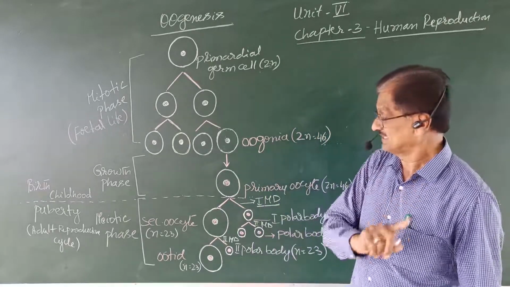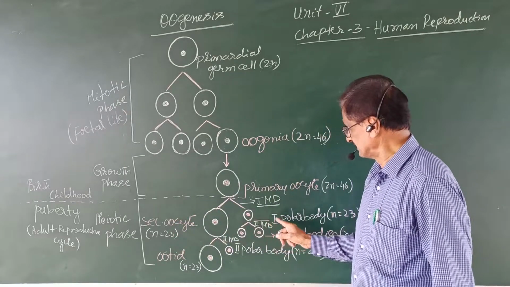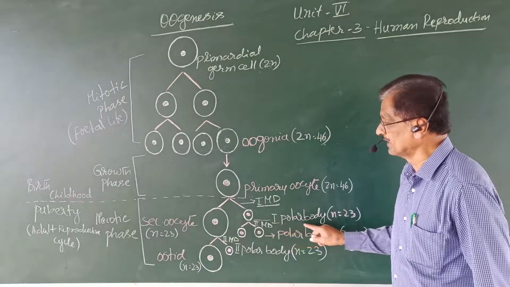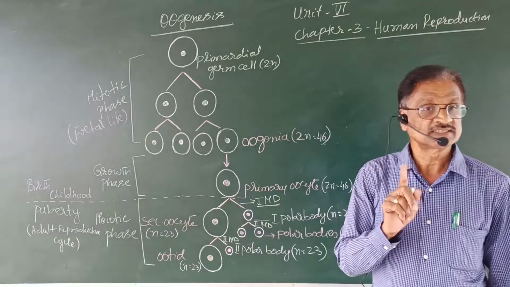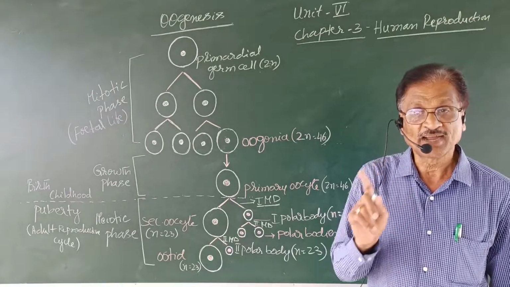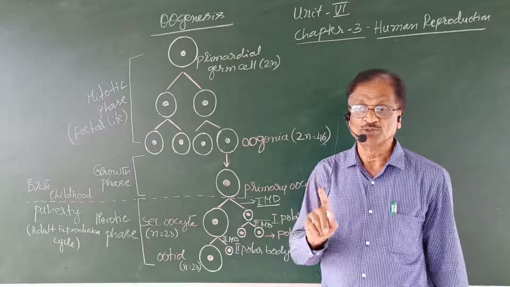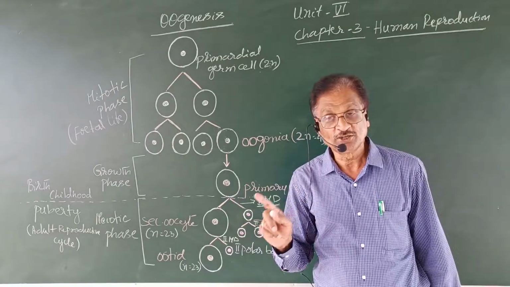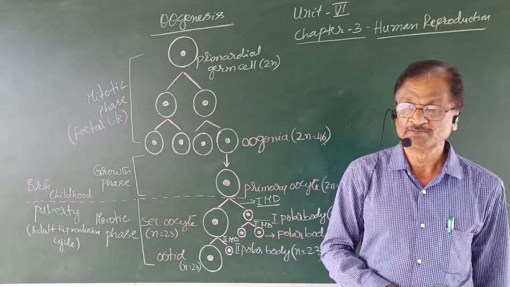One is the secondary oocyte and the other is the first polar body. Both are unequal in size and both are haploid. This inequality is due to unequal cytokinesis, or unequal cytoplasmic division.